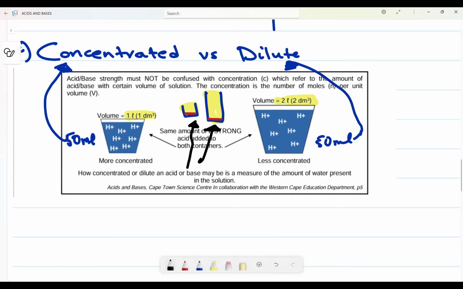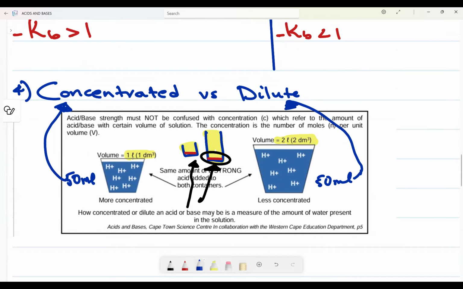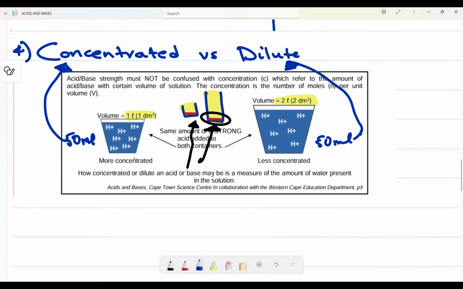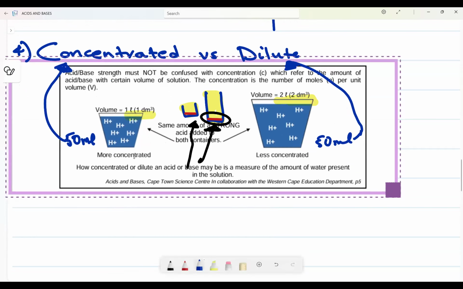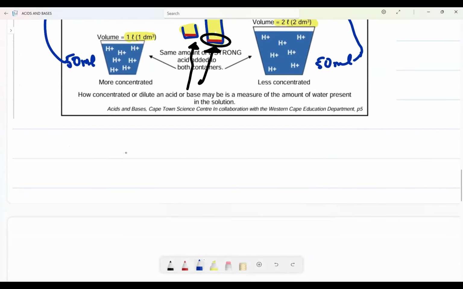When it is dilute, it means we have fewer number of moles of an acid or base per volume. Let us be in a position of defining what is concentrated acid and dilute acid. So we are seeing a concentrated acid.